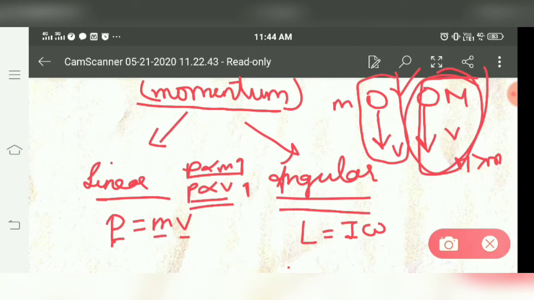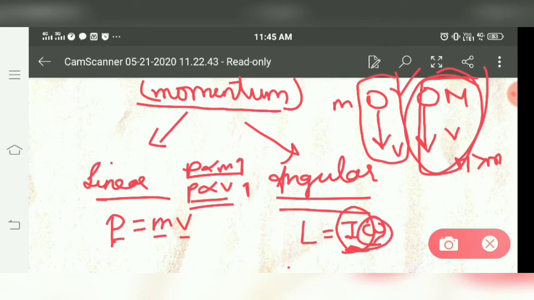If a body is moving in a straight line, then it has linear momentum. If a body is moving in a rotational or circular path, then it has angular momentum, L = I omega, where I is the moment of inertia. We will discuss this factor in detail in a further chapter, where we discuss the rotational motion of the particle, and omega is the angular velocity, just like linear velocity.